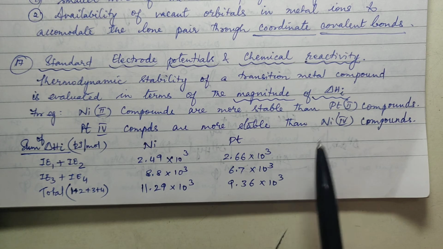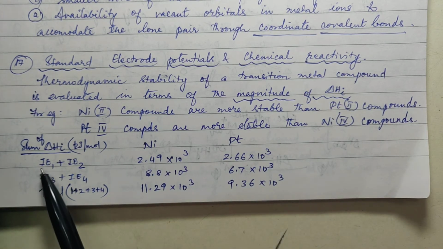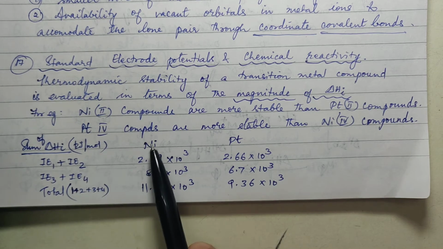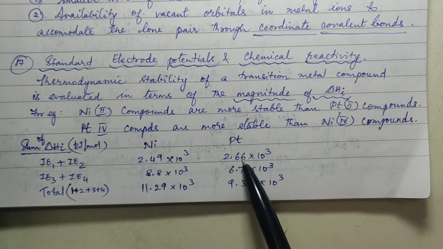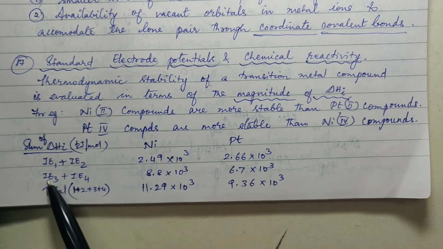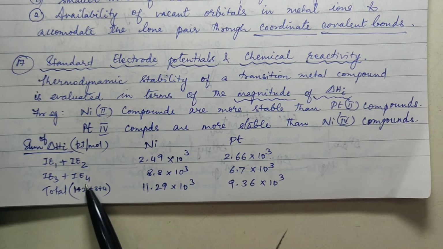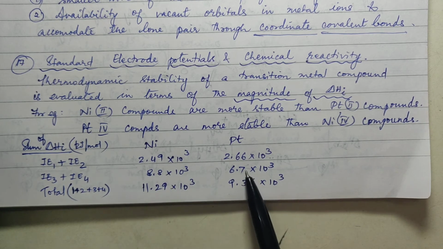Now that is shown in terms of the magnitude of ionization energy. The sum of first and second ionization energy for nickel is 2.49 into 10 power 3 and that of platinum is 2.66 into 10 power 3. So it is slightly higher. Whereas the sum of third and fourth ionization energy, in the case of nickel it is 8.8 and in the case of platinum it is 6.7, which is much lesser.